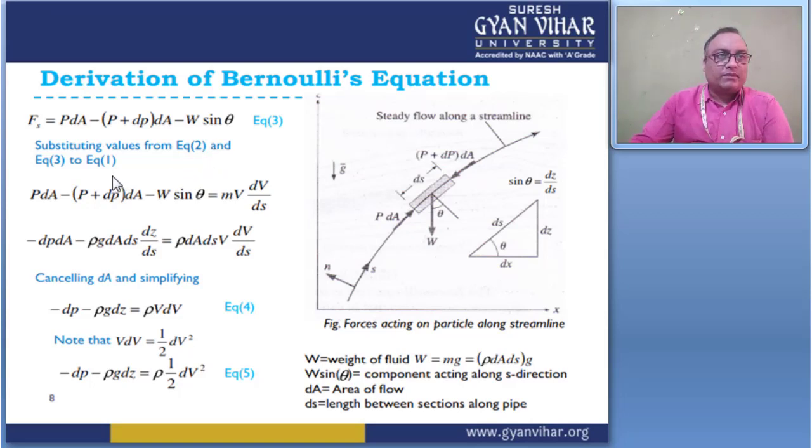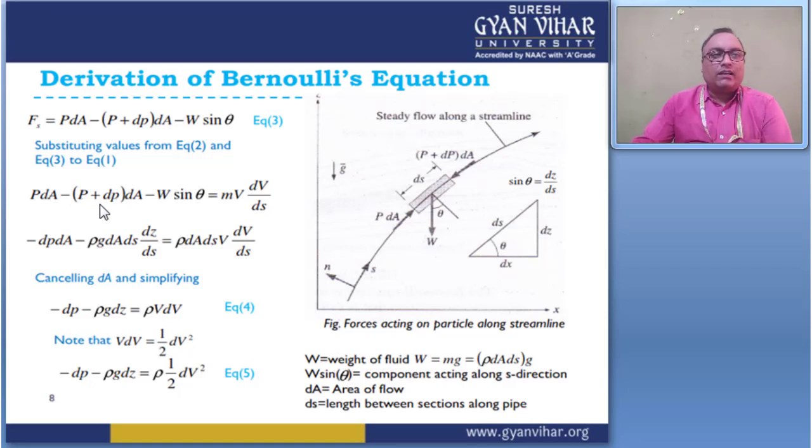Substituting equation 2 and equation 3 into equation 1, it gives P into dA minus P plus dP into dA minus W sin theta equal to mv dV by ds. If I open this, P into dA and minus P into dA cancel out.